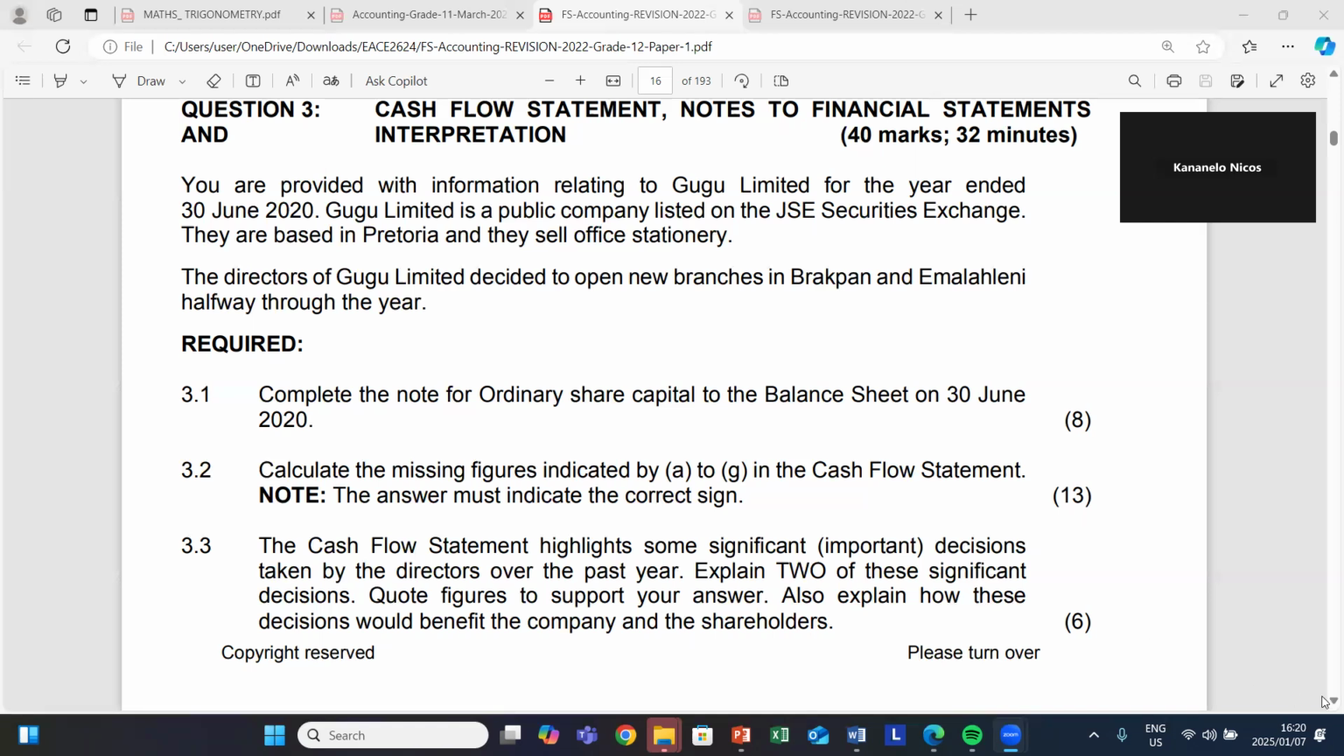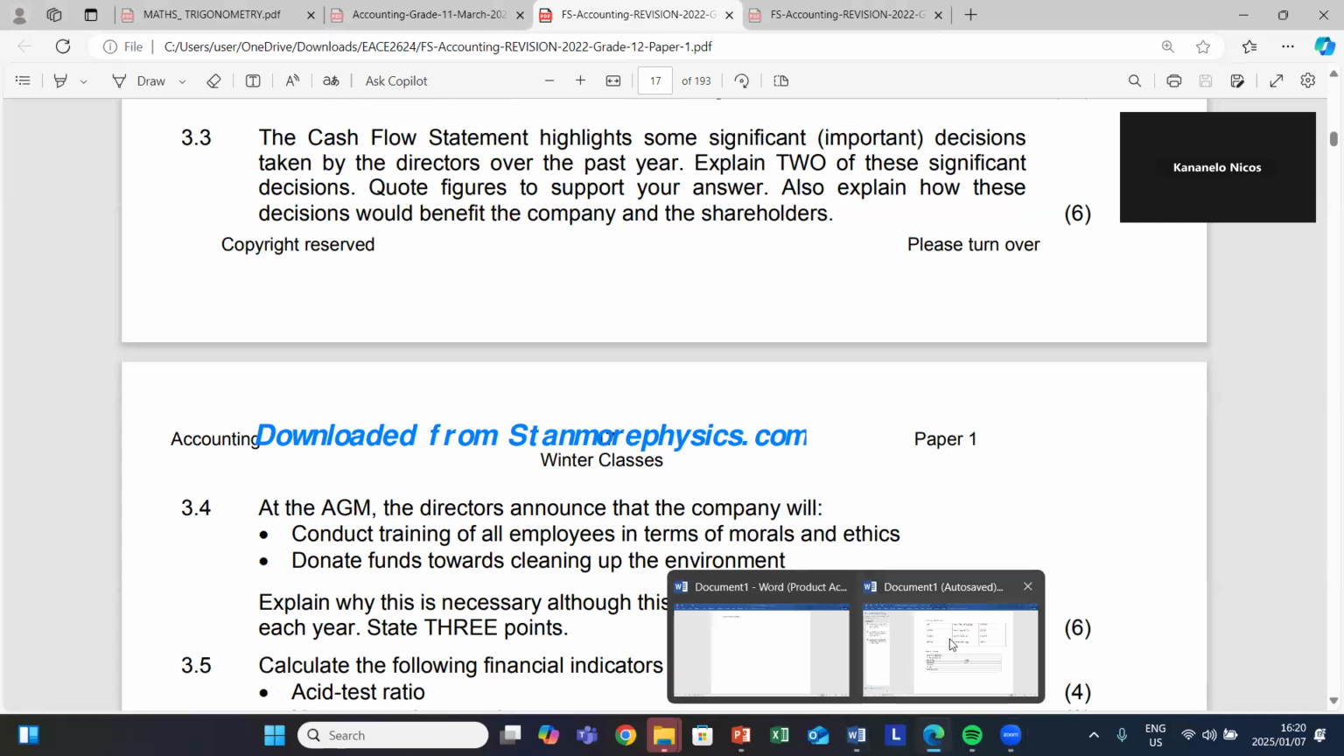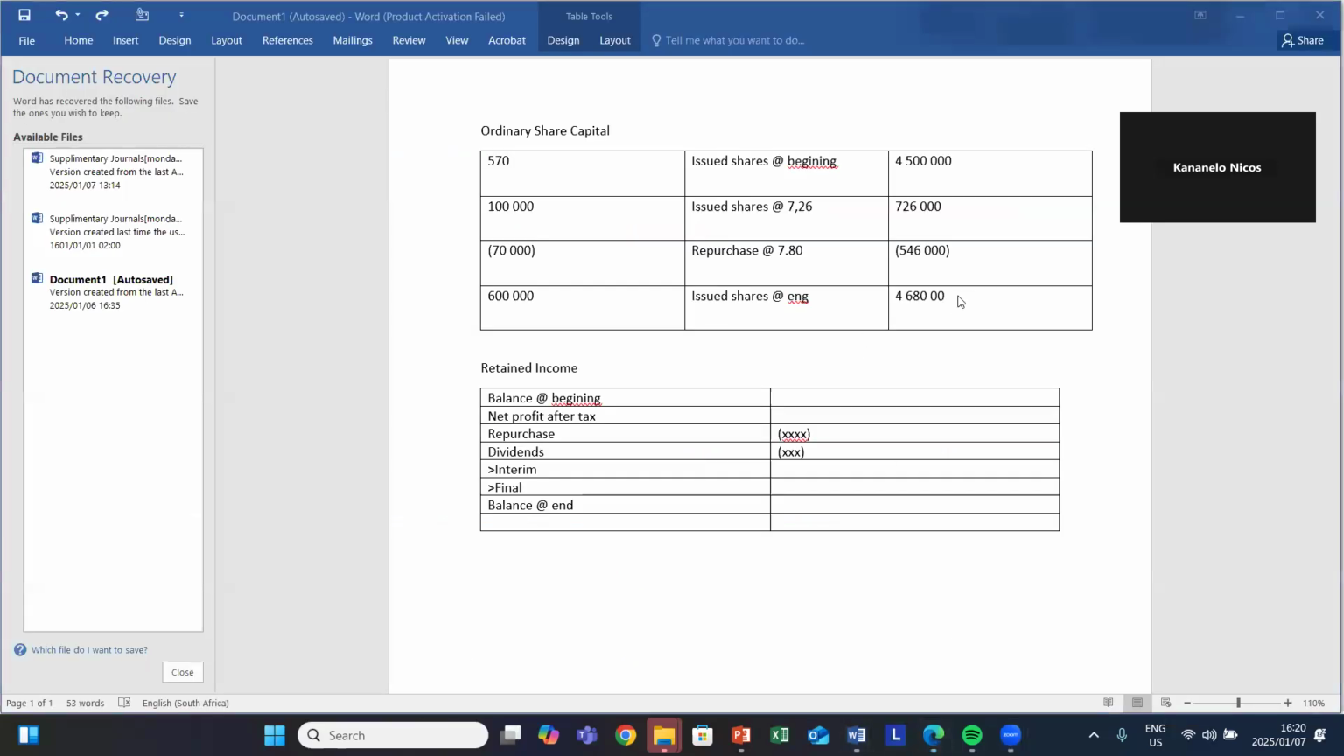So let's go do our ordinary share capital. Let's start by erasing the one we were dealing with. And then remember, when you do your ordinary share capital, always leave two lines, because you never know which one might happen first. Repurchase is not guaranteed to always happen after what? After issue.